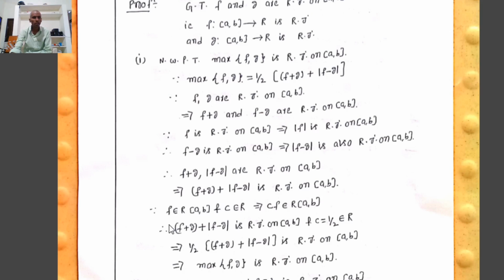Since we already know by the previous theorem that if f belongs to R[a, b] and C belongs to R, then CF belongs to R[a, b].